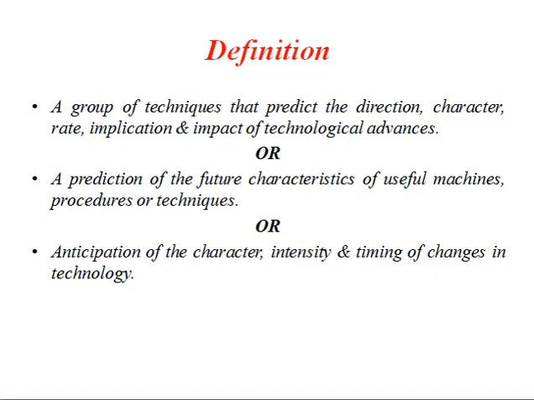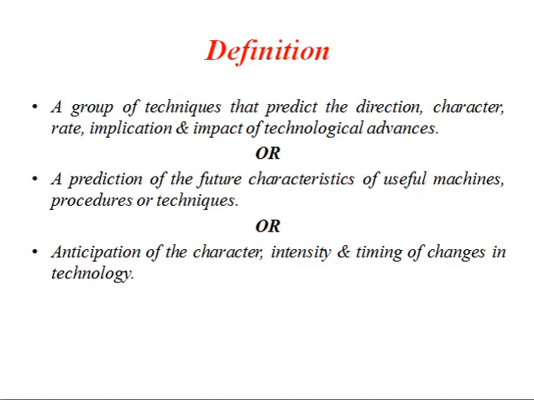The second one is a prediction of the future characteristics of useful machines, procedures, or techniques. We can also consider this forecasting method as a type of prediction we make for future considerations, taking into account a machine, or a procedure, or new techniques, etc. In other words, we have also defined it as the anticipation of the character, intensity and timing of changes in the technology.